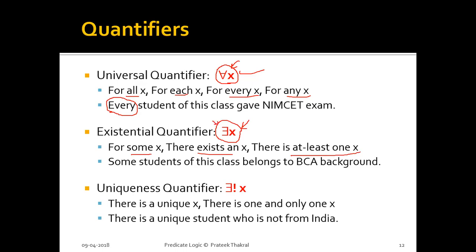If we talk about the example of existential quantifier: some students of this class belong to a BCA background. Here we have used the keyword "some". Some is representing that we are talking about some of the students of the class, and indirectly we are getting that we are talking about the existential quantifier, because "some" is used; "all" and "every" are not used in this particular sentence.